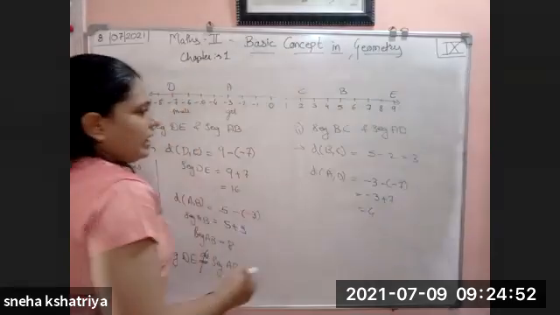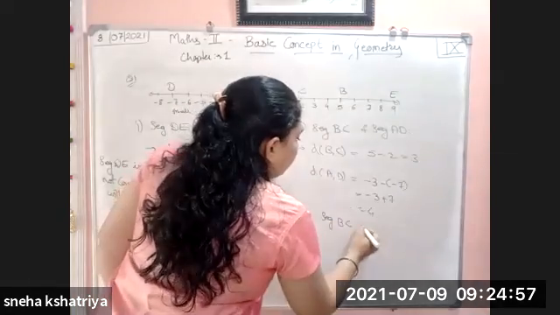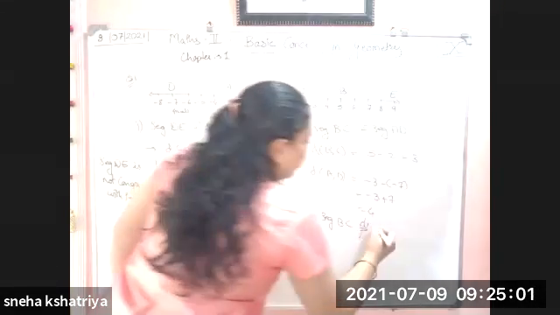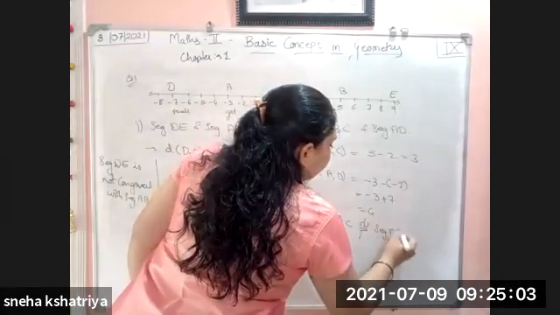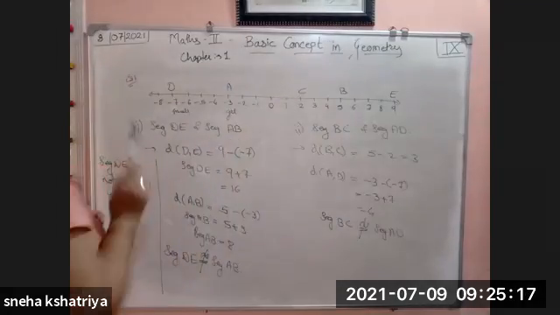So again, segment BC is not congruent with segment A. This is the sign of not congruent. Like this, you have to find it out. You can find the third one in a similar way. What is the third one? BE and AD. Now it will come same.